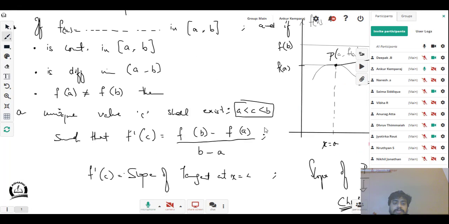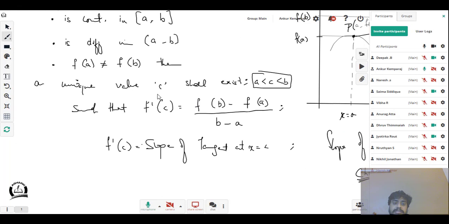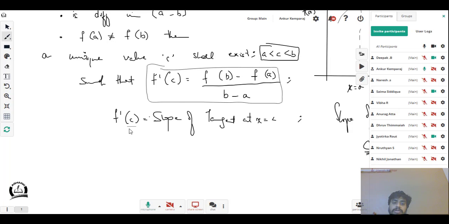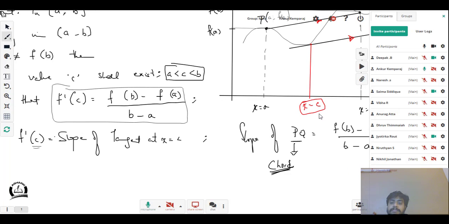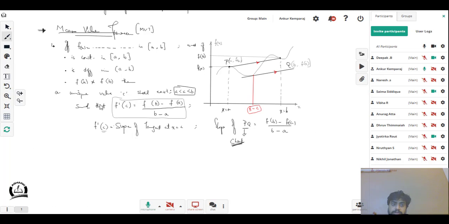All right. So your job in such numericals is to find the value for C. That's what these numericals are going to test you for. So you have to remember the theorem, understand what the theorem says, and then use that to find the value for C.